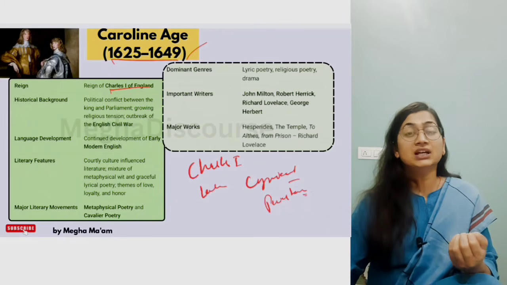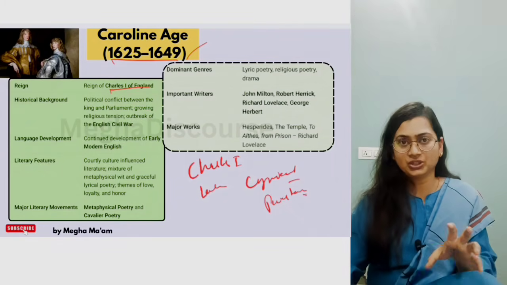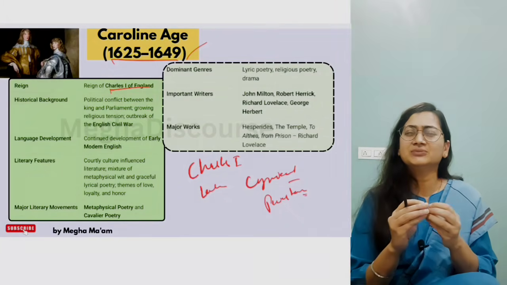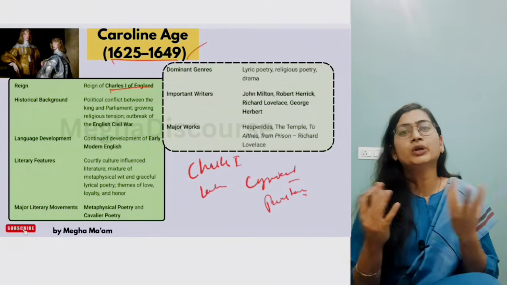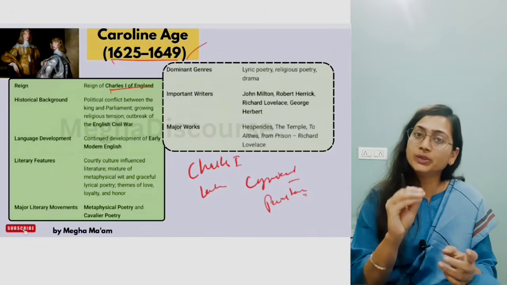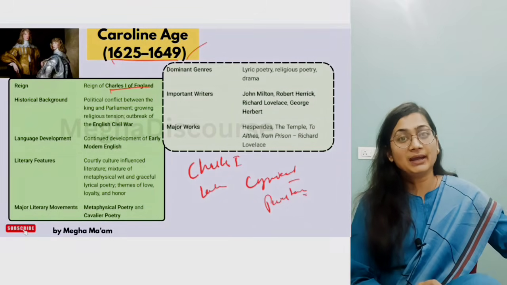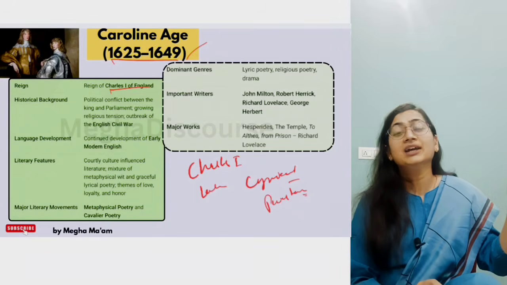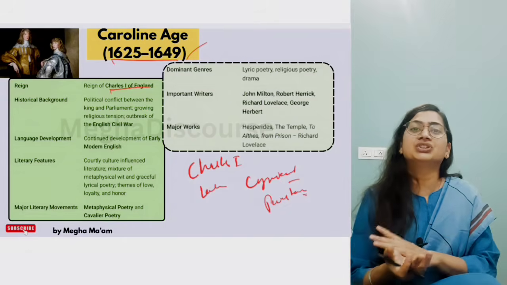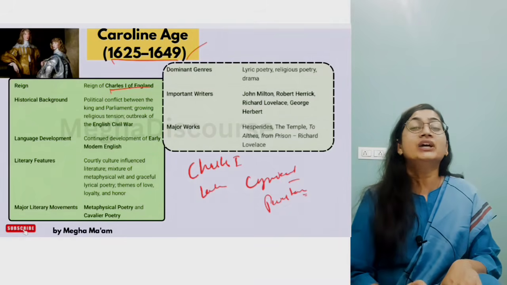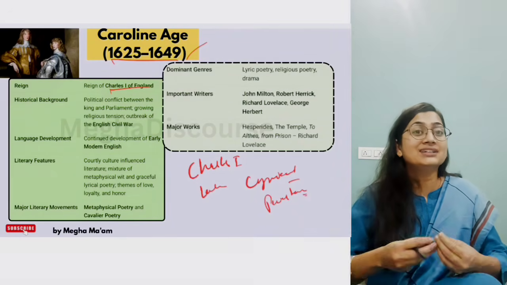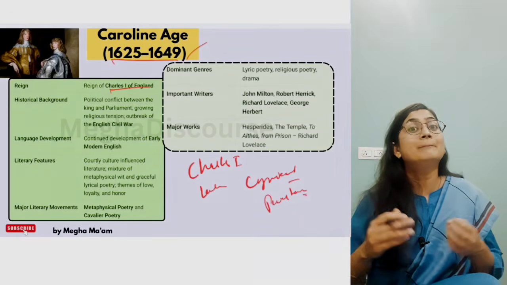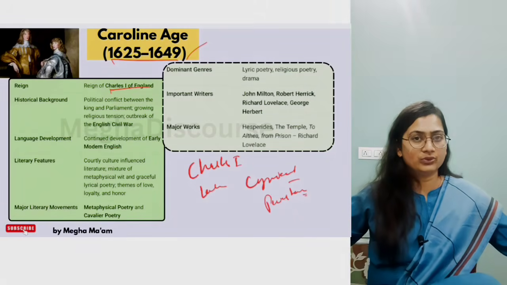What happened due to the Puritan influence? Now they are more religious, more controlled by the church. Charles I was a good patron of art, but you can say a poor political leader. In the age of Elizabeth, in the Barren age, in the revival age, they settled the king as the head of the church. Now what happened in the Caroline age? It reversed. Now the Pope is the head of the church. The Puritan impact can be seen, and when the Puritan impact can be seen, Charles I was beheaded, and when he was beheaded, the whole scenario of society changed.